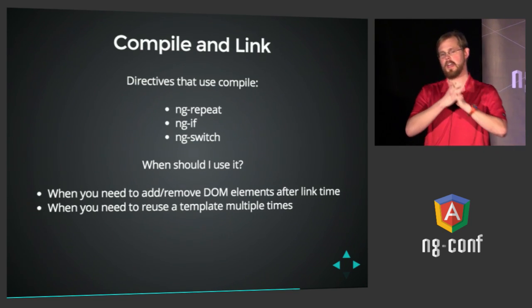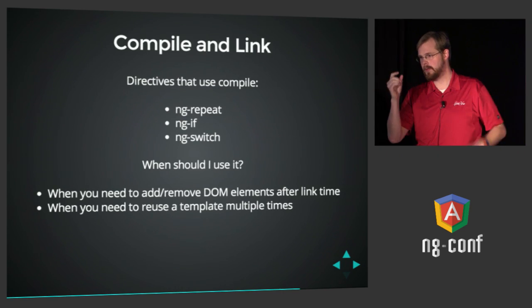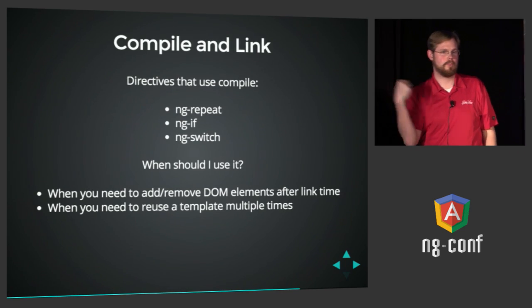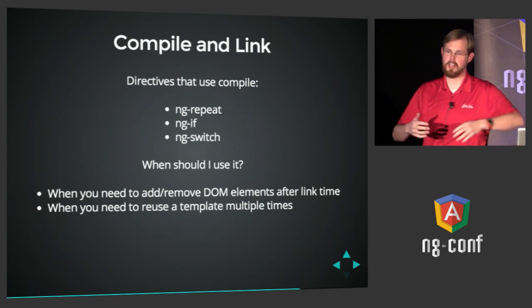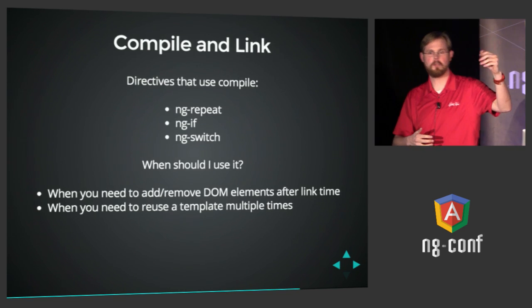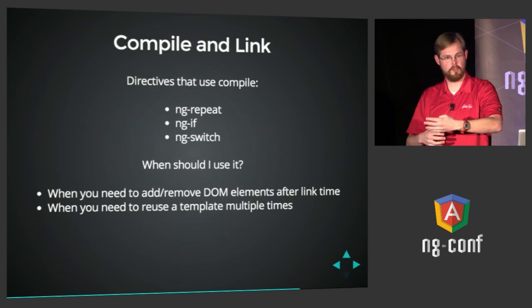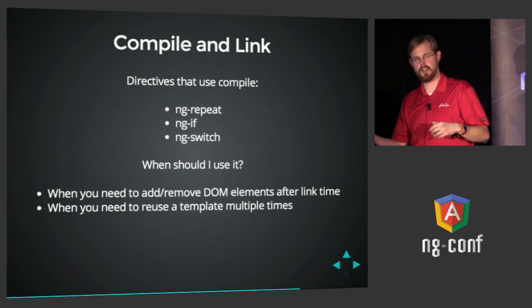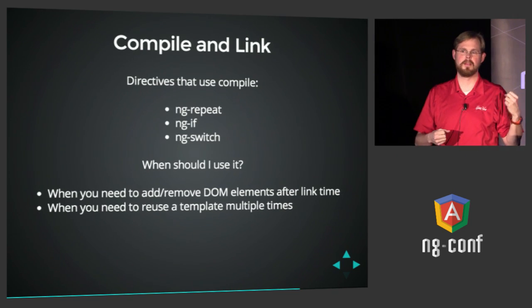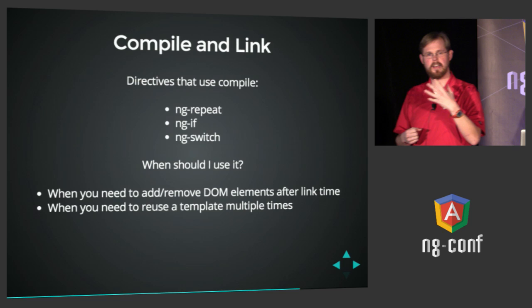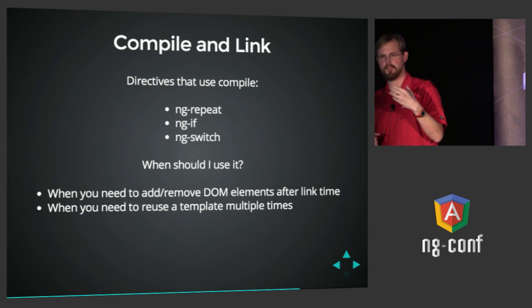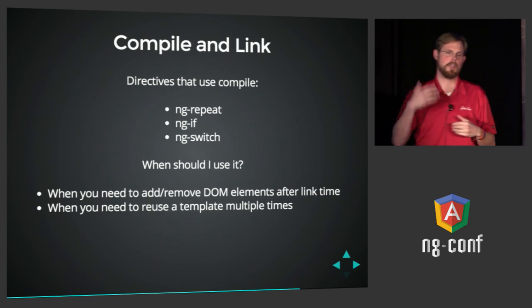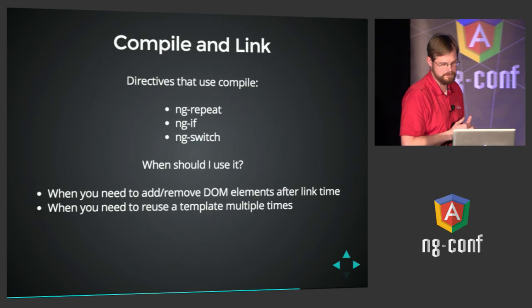Think about it. If I've got an array of 3 elements, and I've got an ng-repeat watching that array, if I add a 4th element to the array, what's it got to do? Well, it's got to go back to the original source template and relink it again, except this time with that new 4th object as its scope. And what if I pull an element out of the array? Same thing. It's got to pull that element out of the DOM. And so that's why it needs to hang on to the compiled result of the original source template for ng-repeat, so that later it can reapply it as it adds and removes elements.